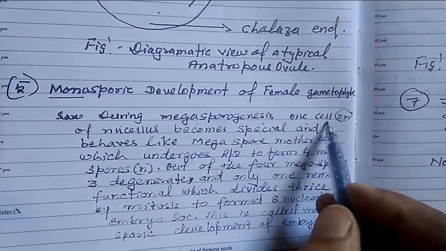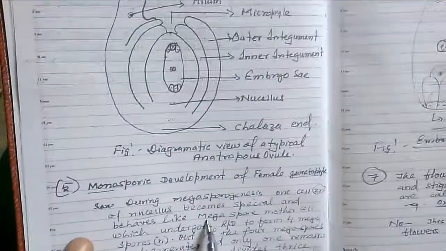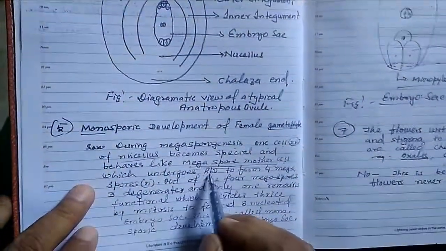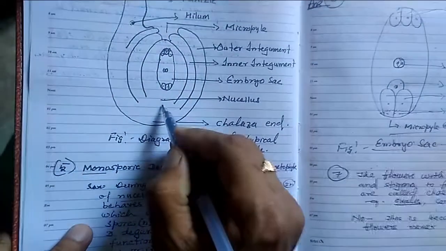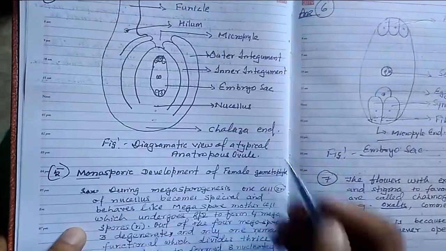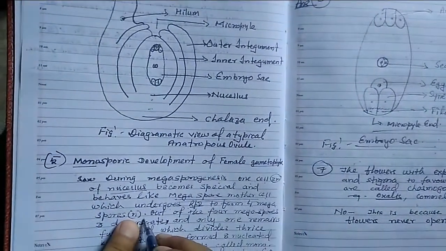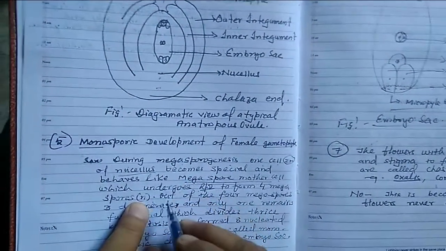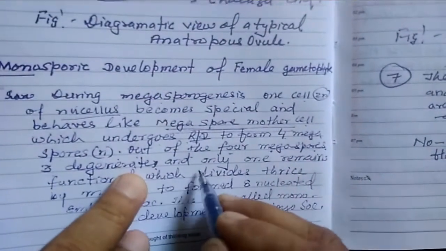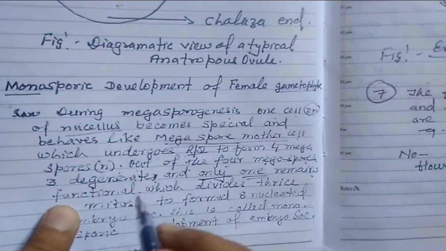During megasporogenesis, one cell of the nucellus behaves like a megaspore mother cell, which undergoes reduction division to form 4 haploid megaspores. Now focus here. Out of these 4 megaspores, 3 degenerate and only 1 remains functional.